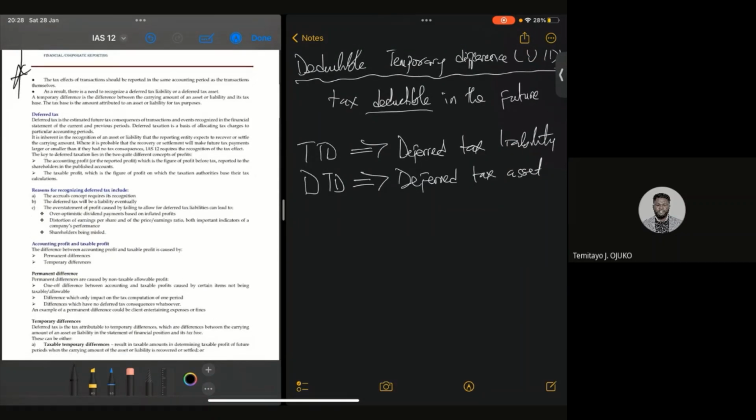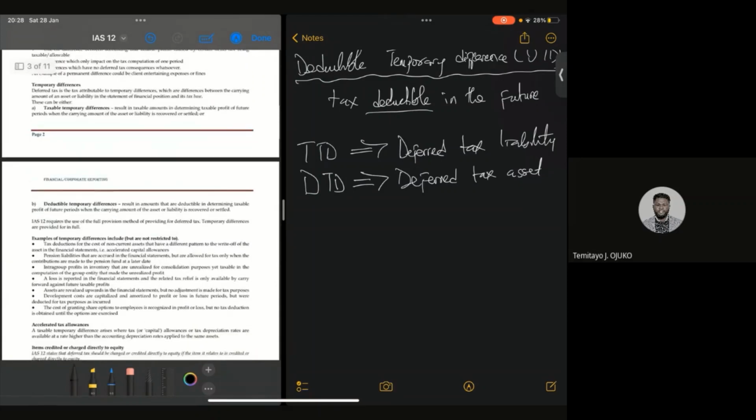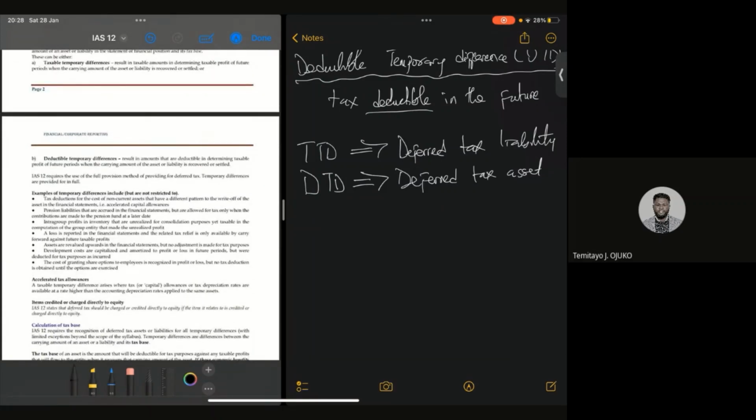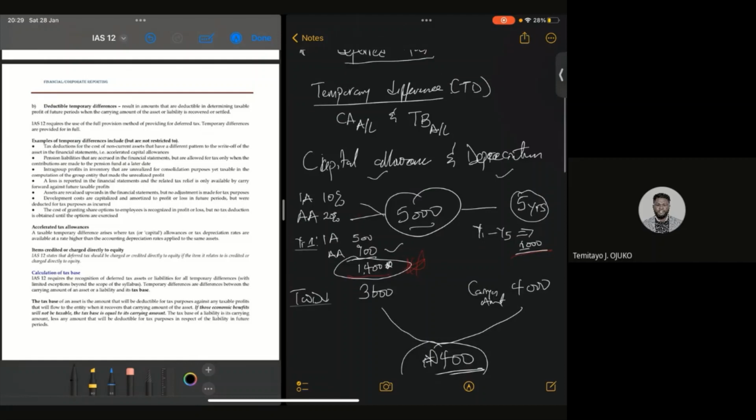Now, it is very, very important that I mention something to you before I move on. I've also explained a typical example of what leads to temporary difference: accelerated tax allowances. It's just because you are getting more tax benefit, like I mentioned up here, where you have more tax benefit of 1/4 capital allowance compared to the 1,000 that you have from the accounting point of view.